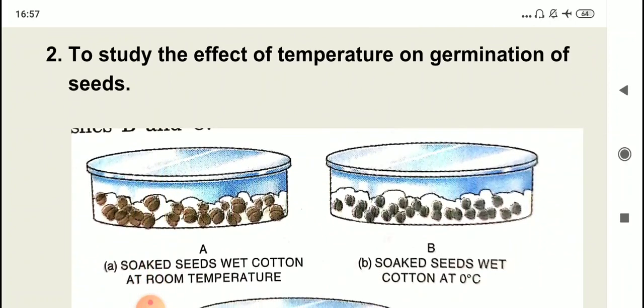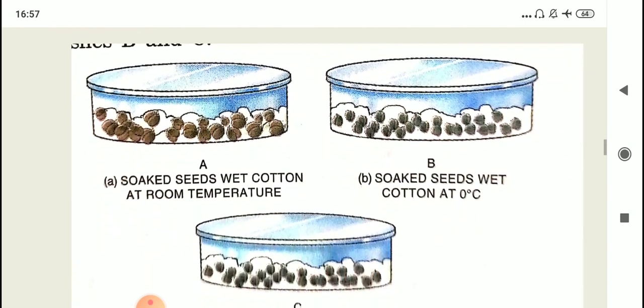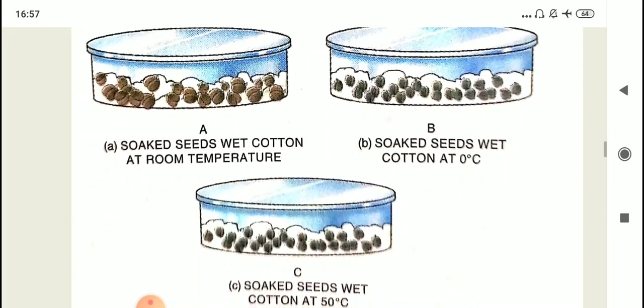Now experiment number 2. Aim of the experiment is to study the effect of temperature on germination of seeds. So here they have taken 3 Petri dishes and see the conditions. In Petri dish A, they have taken soaked seeds, wet cotton, and they have kept it at room temperature. Petri dish D, soaked seeds, wet cotton, but they have kept it at 0 degrees Celsius, 0